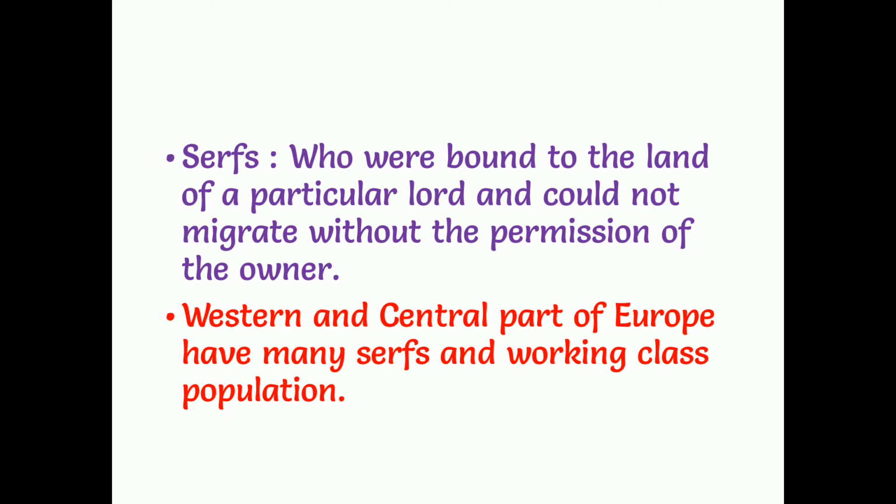Next, serfs. Who are called serfs? Those who were born to the land of a particular lord and could not migrate without the permission of the owner. So who are the serfs? The small farmers who worked under the control of a landlord and could not migrate without the landlord's permission are called serfs. Small farmers who did not have any land and worked on others' land are called serfs. In the western and central parts of Europe there were many serfs, and the working class population was also larger in these areas.